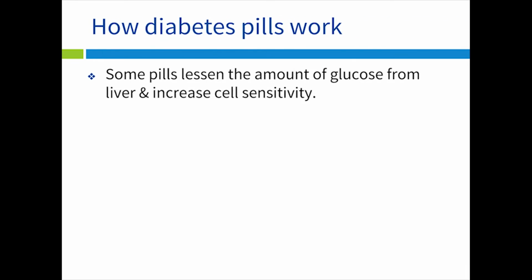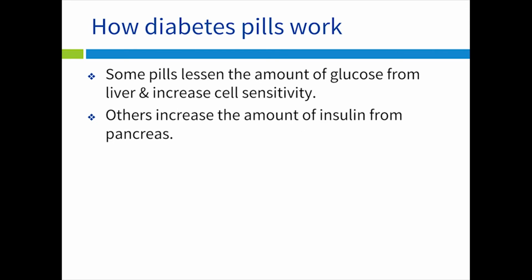Some pills, such as metformin, work by lessening the amount of glucose your liver makes and making your cells more sensitive to insulin. Other pills work by increasing the amount of insulin your pancreas can make and put into your blood.